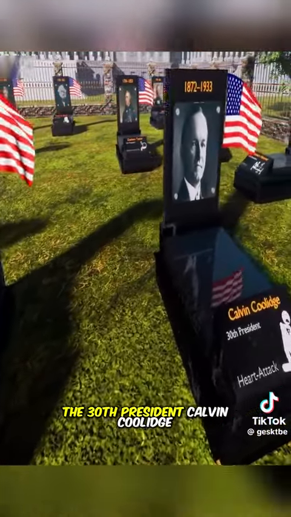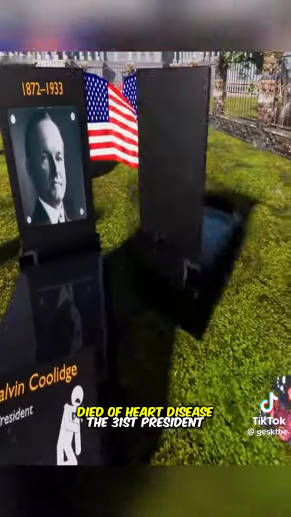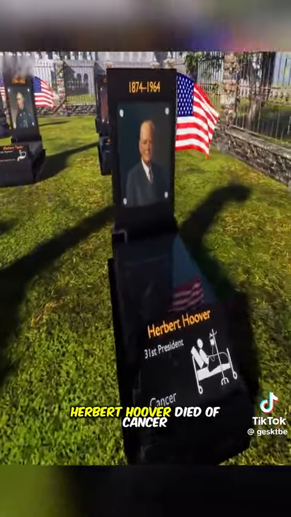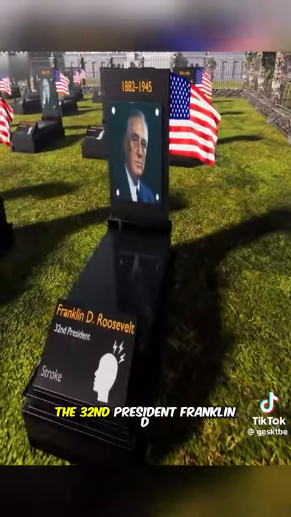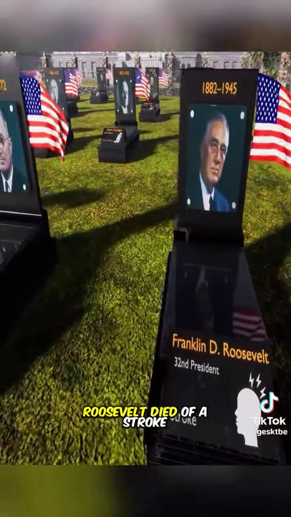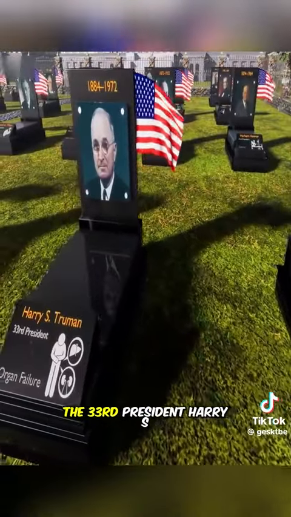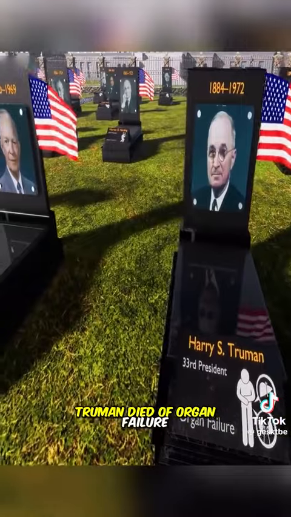The 30th president, Calvin Coolidge, died of heart disease. The 31st president, Herbert Hoover, died of cancer. The 32nd president, Franklin D. Roosevelt, died of a stroke. The 33rd president, Harry S. Truman, died of organ failure.